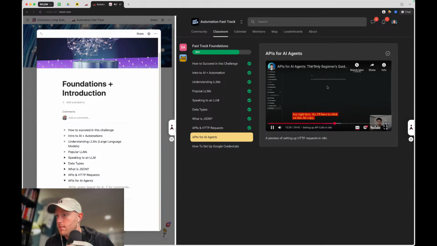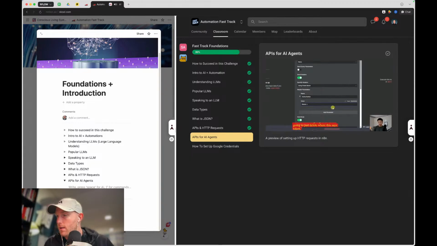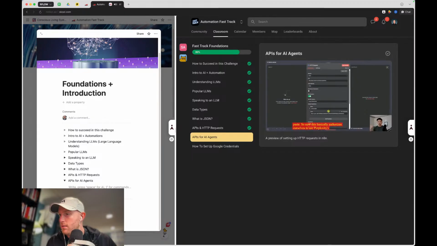So I have to click on this, hit copy, come back into n8n, and then all I'm going to do is I'm going to just delete where this says token, but I'm going to make sure to leave a space after bearer and hit paste. So now this basically authorizes ourselves to use Perplexity's endpoint. And now if we look down at the body request, we can see we have this thing set up for us already. So if I hit test step, this is real quick, I'm going to make a request over. It just hit Perplexity's endpoint, and as you can see, it came back with data.